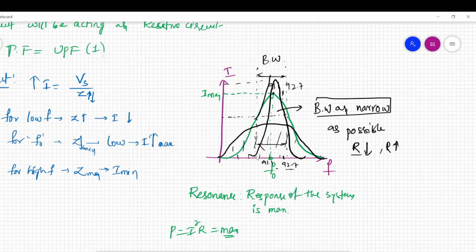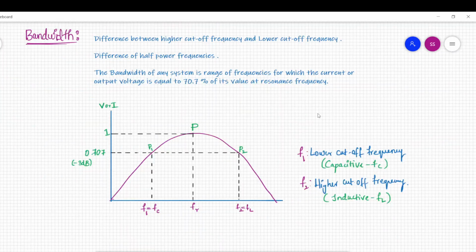So then what is bandwidth now? Let us understand. Here is the bandwidth. What is a bandwidth? It is the width of a band. The difference between the higher cutoff frequency and the lower cutoff frequency is called bandwidth. This is one definition.